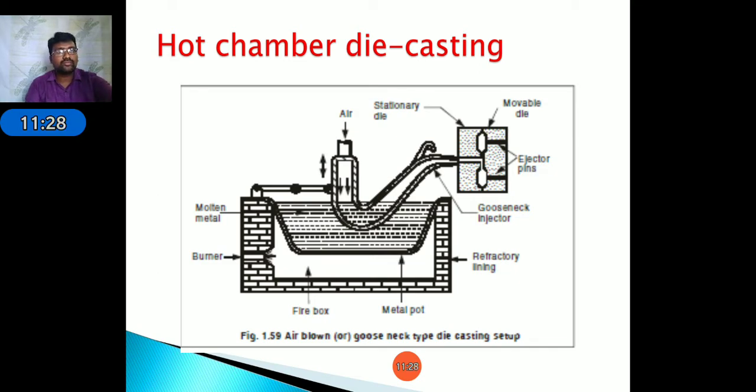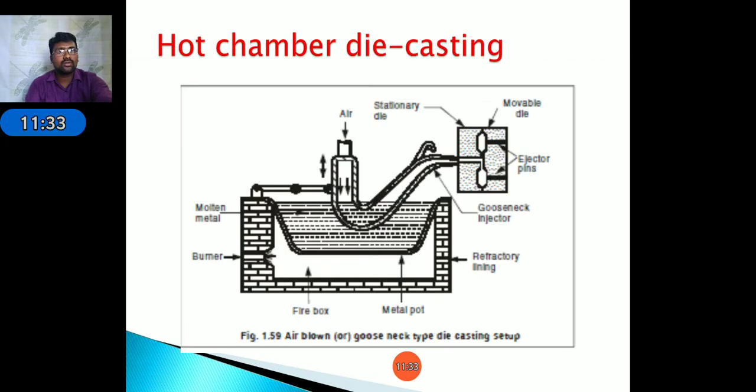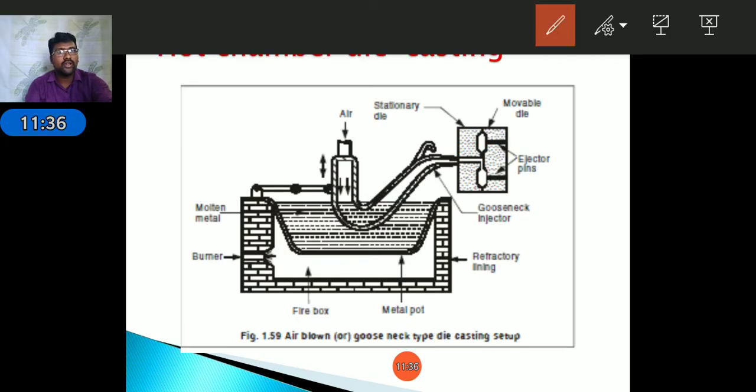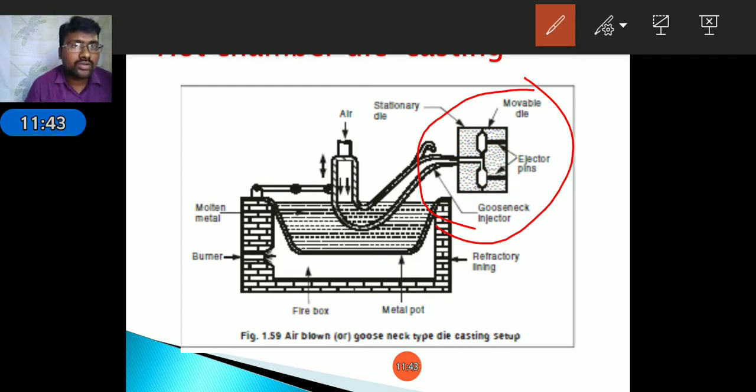Here we are using what is known as the fixed die or die casting machine. It consists of two dies, one stationary and fixed, and one movable. The left side is known as stationary and the right side is known as movable. By using a piston and cylinder arrangement, the die moves from right to left. During the casting process, the two dies attach together.